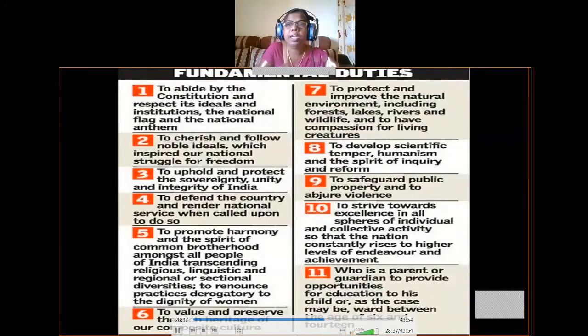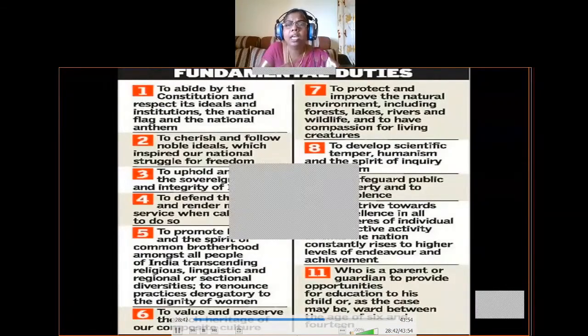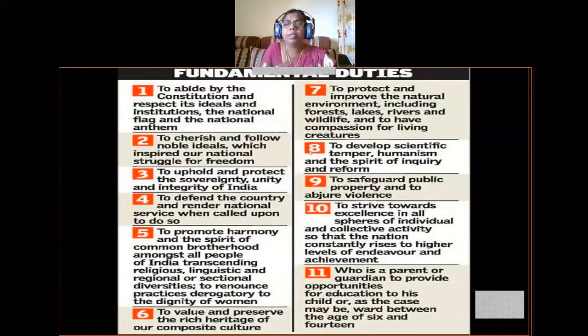So every Indian should protect his environment, like forests, lakes, rivers and wildlife, and have compassion for living creatures. And also the 11th fundamental duty. So next, coming to the 8th fundamental duty, to develop scientific temper, humanism and the spirit of inquiry and reform.